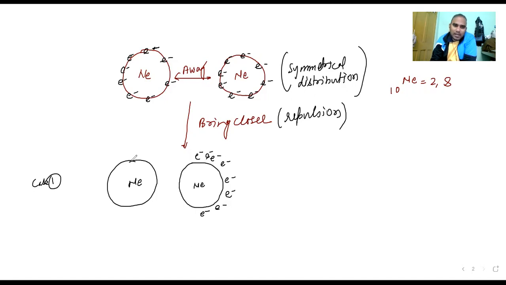Okay, and similarly once the electron goes this side, it is going to create a partial negative charge here. At this side nothing is there, meaning partial positive charge. Why? Because the nucleus is there, nucleus on one side, electron on the other, so partial positive. Similarly now here partial positive, so all the electrons of this case also come together on this side. Now see, all the electrons for a short period of time, 10 power minus 8 second. It's very, very short.